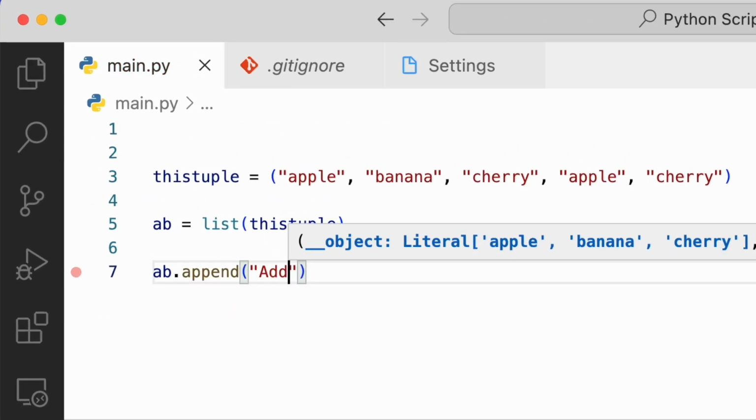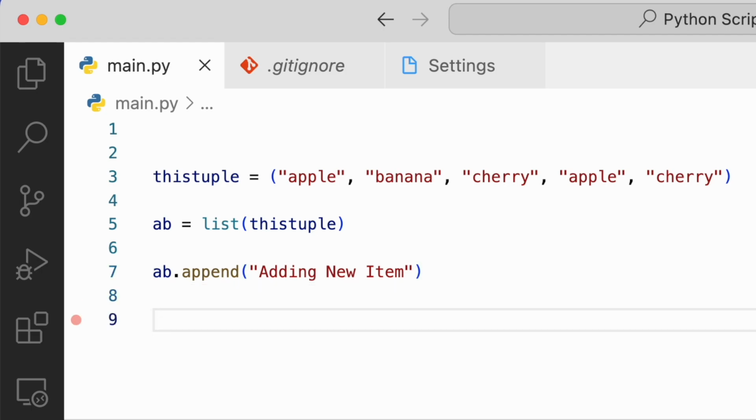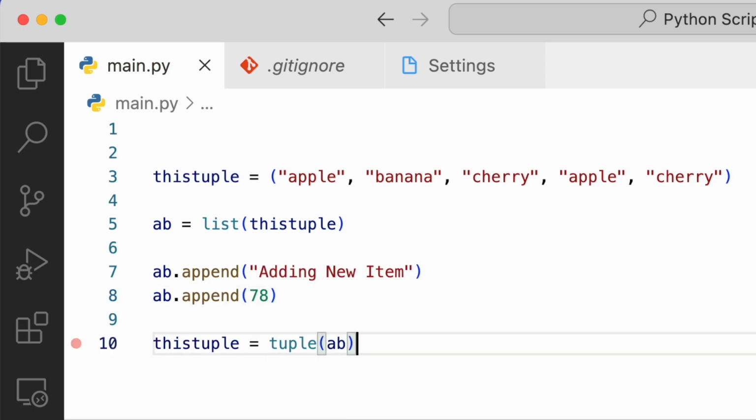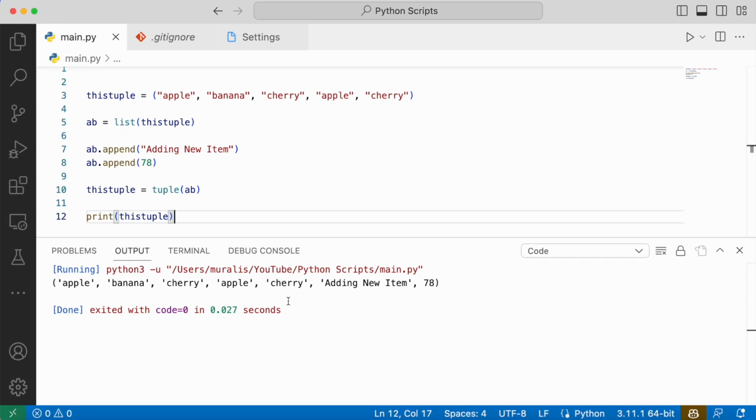Okay. Now I have added the item. Let me add one more item. This time I will add an integer. Okay. So now we will convert this back to a tuple. When we print this tuple, this time we will see the tuple is modified. How did we modify the tuple? We have the tuple which we have converted to a list. Now on a list we can make changes. We did the same thing and then we converted that list back to a tuple. This is how we can make changes to a tuple. But always remember, we will not be able to make changes to a tuple directly. This is just a workaround which we have to make changes to a tuple.